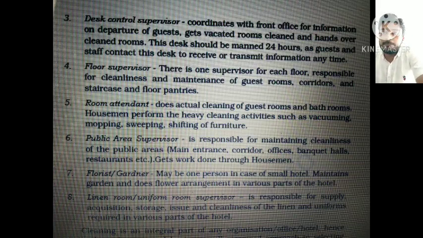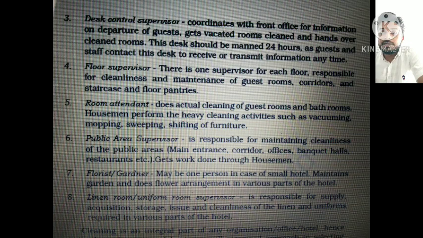This is a post, or a designation, that should be manned 24 into 7, because you don't know when guests are going to check in at a particular hotel or any organization. So this is done by the control desk supervisor.